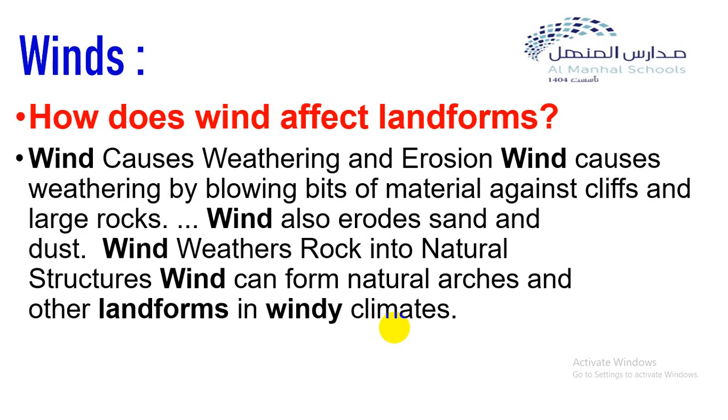Again, what are the reasons the erosion depends on? Number 1, size of particles being carried. Number 2, the speed of the wind. Number 3, the length of time the wind blows, and the solidity of the rocks.